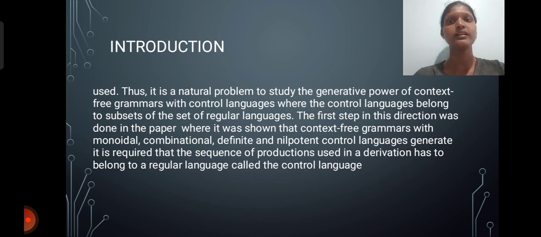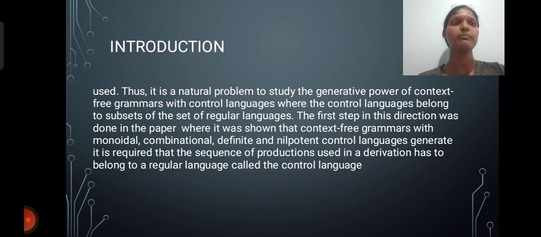Introduction. In this, we have mentioned that it can be considered as a continuation of other investigations on the effect of subregular languages on the generative power. It is a transformation of non-deterministic finite automata into deterministic finite automata. It is a natural problem to study the generative power of context-free grammar with control language, where the control language belongs to a subset of the set of regular languages.